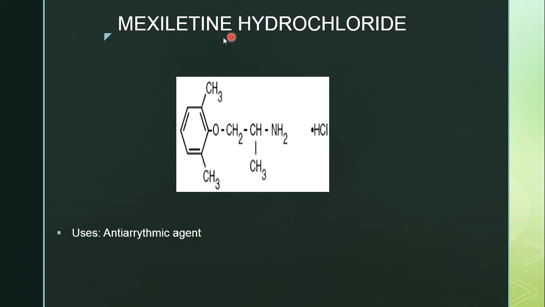Next structure is mexiletine hydrochloride. Mexiletine hydrochloride contains a phenyl ring with two methyl groups, which is xylene, and at first position there is an OCH2 group, or we can also call it propoxy, attached to the amino group. That is the structure of mexiletine hydrochloride, which is an antiarrhythmic agent.